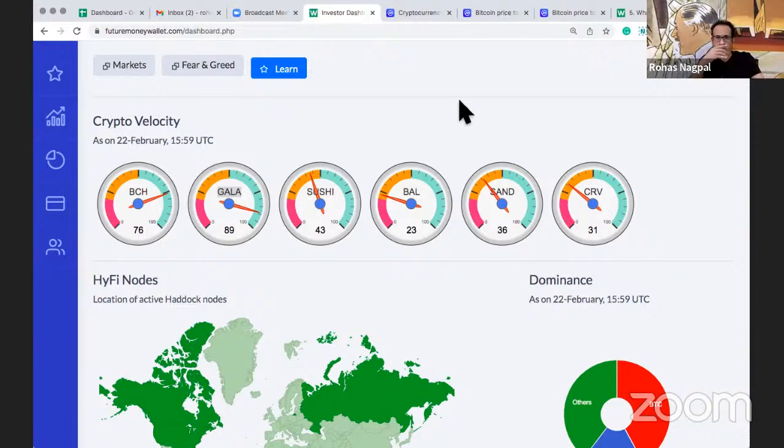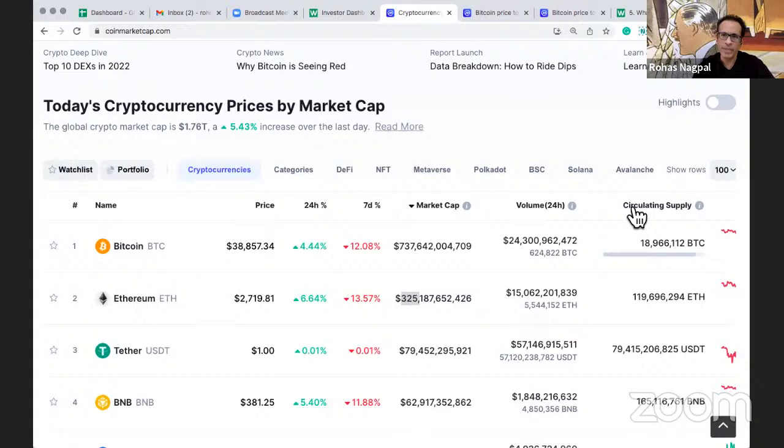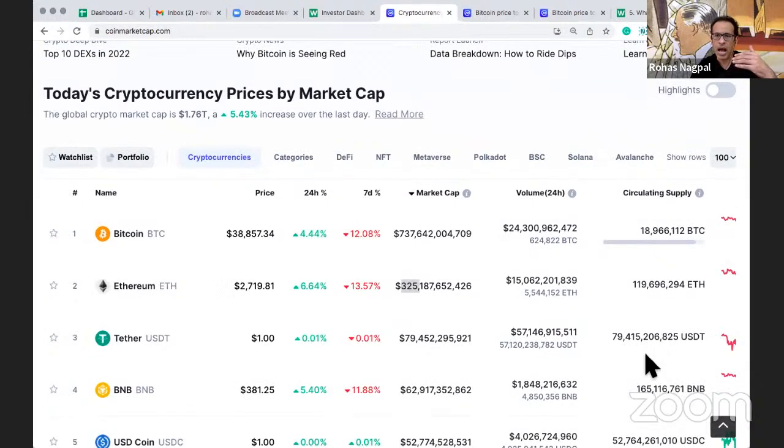Now, coming back to this velocity, as you can see, Bitcoin Cash has always had the highest. So the transactions are very, very high. And like I said, Gala has also been always very high. Maybe a lot of people do play that game and they do exchange these tokens with each other. But this is an important thing. And for me, I always like cryptos that have a very high velocity and volume. So that's this volume. And then we have circulating supply, which means how much of this crypto is available for common people like you and me to buy and sell. That's called circulating supply. And that is available here.